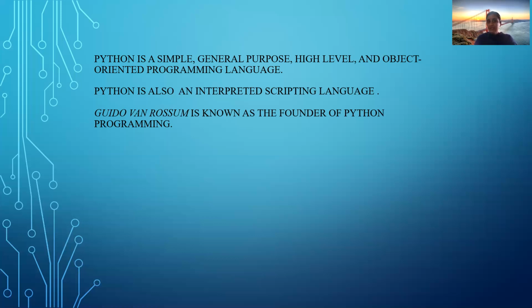Here the compiler is going to convert this high level language to the machine code. So the compiler is going to convert high level language to the machine language. Here the compiler is going to take the whole program at a time, and it is going to convert the source code into the object code. That means human understandable code to the machine code.